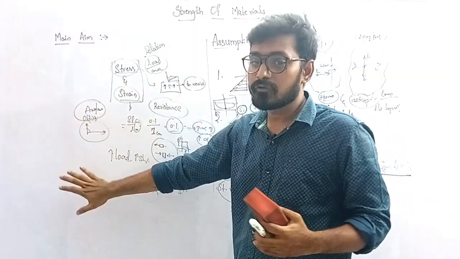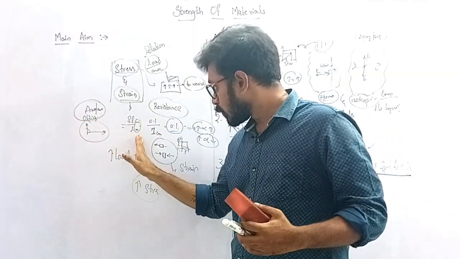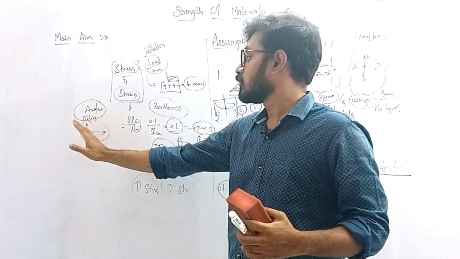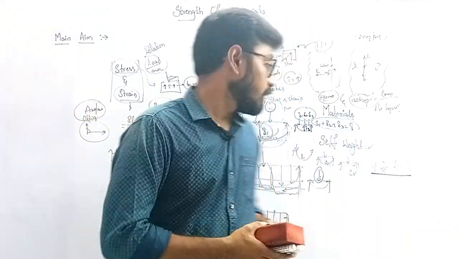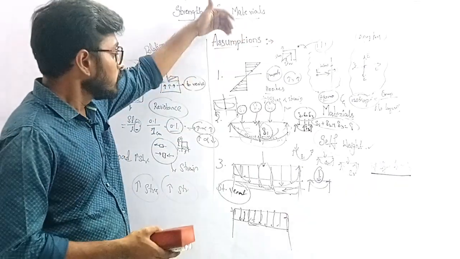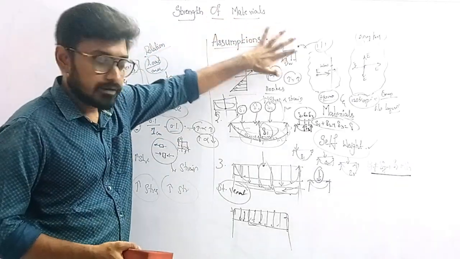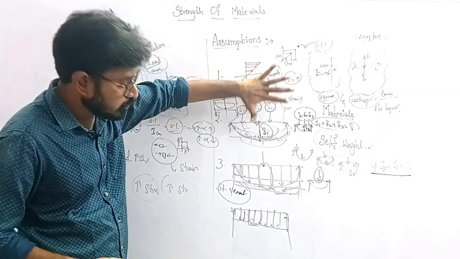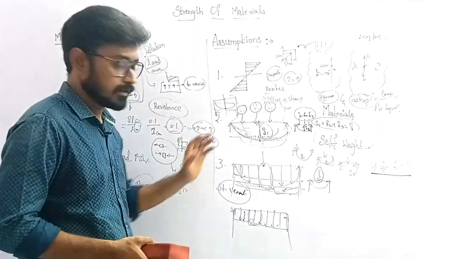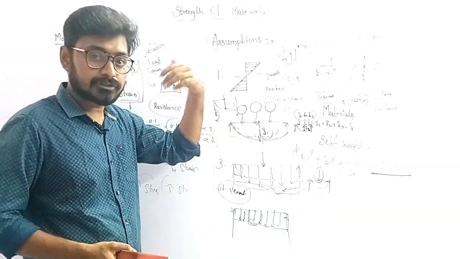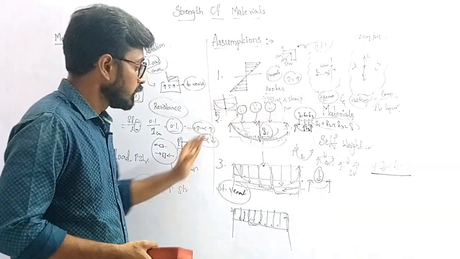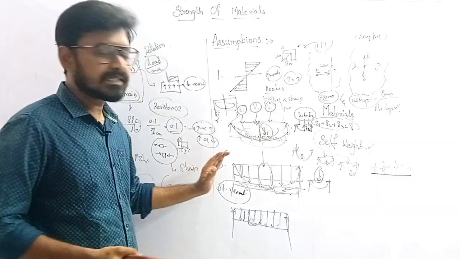And what is the angle of obliquity? Angle of obliquity means the angle between the normal stress and the resultant stress. And the assumptions that we are making are that stress and strain are linear and the total deformation is equal to the sum of the individual deformations. In another way, the total effort is equal to the sum of all individual efforts. This is the superposition principle.